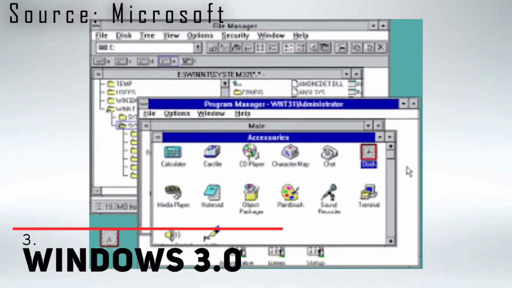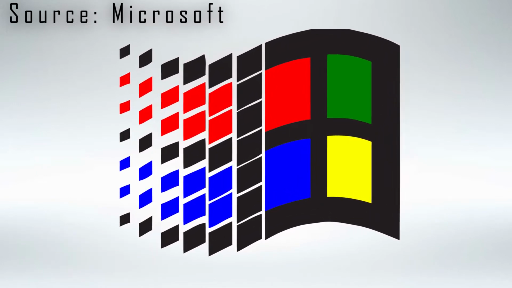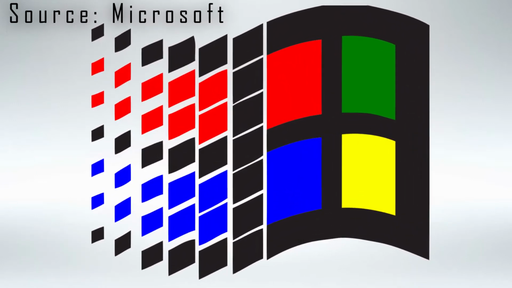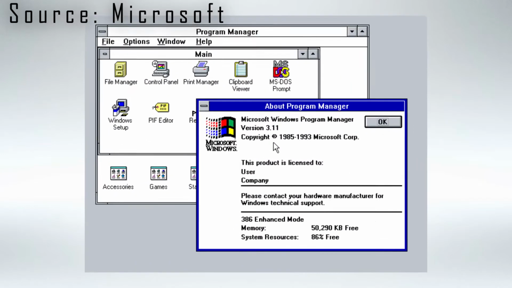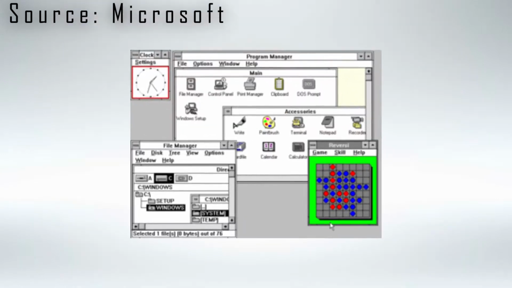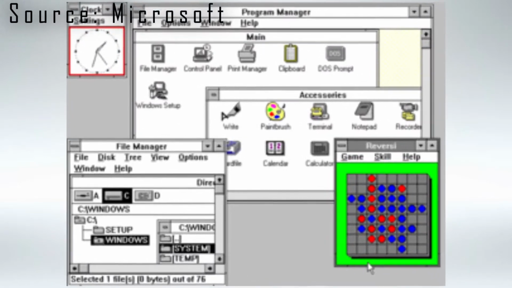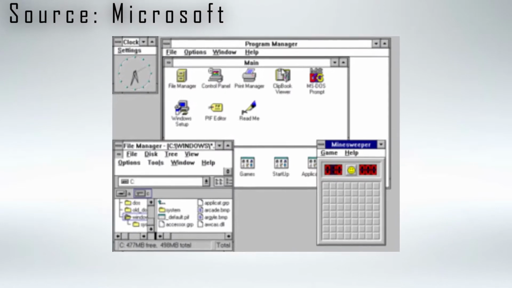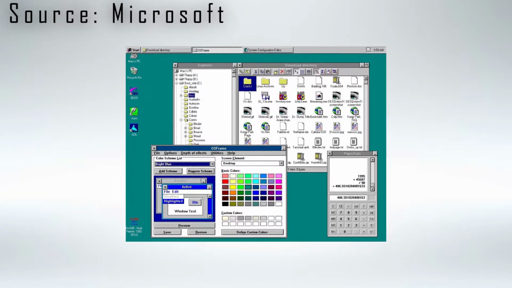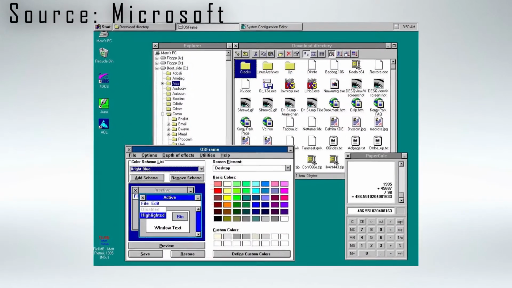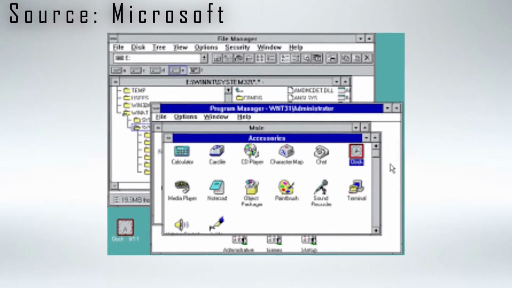Windows 3.0 is Microsoft's third major product. Released in 1990, this is not an operating system like its predecessors, but instead a graphical operating environment that runs on top of DOS. It features a modern graphical user interface, GUI, in which programs are represented as clickable icons, in contrast to the list of file names seen in its predecessors. Later improvements would extend the functionality of the device, one of which included multimedia features for sound recording and playback and features for CD-ROMs.